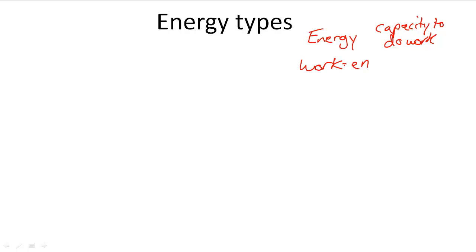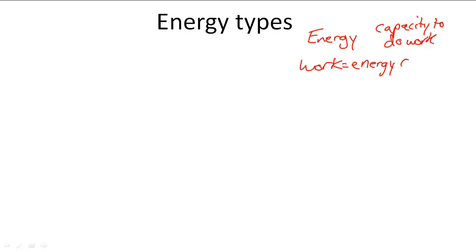Energy types. Energy is usually defined as the ability or capacity to do work. But for chemists, we're going to define work in a different way. Work is going to be energy change.